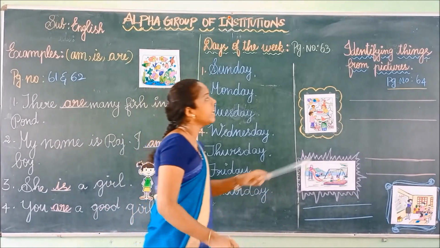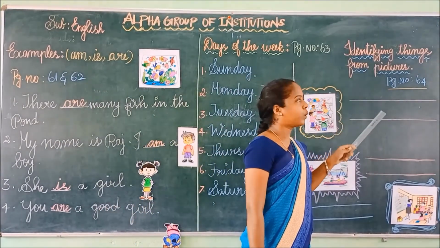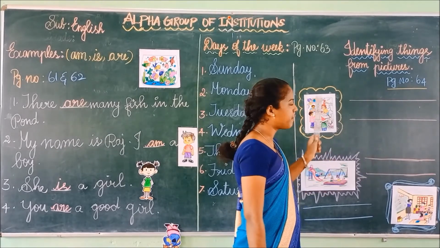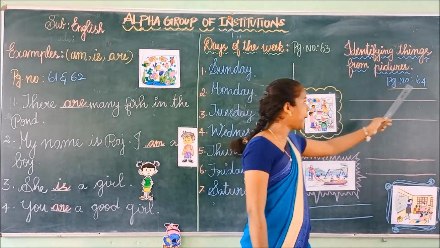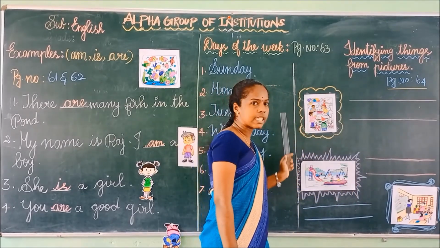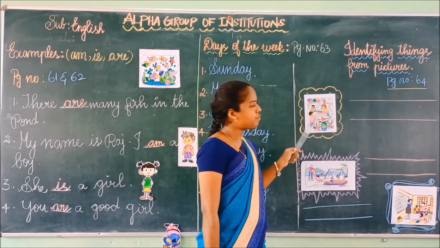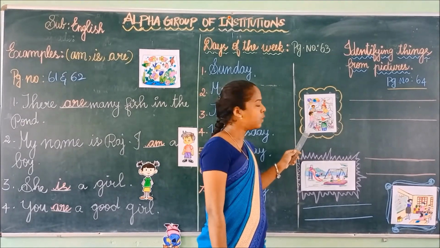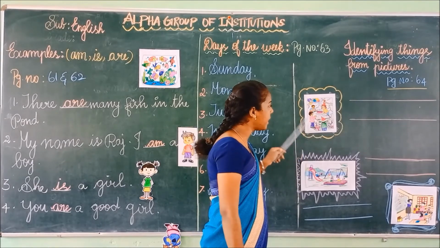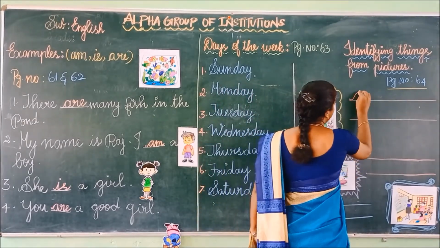Next activity, identifying things from a picture. You have to identify the things from the given picture. Take page number 64 in your English textbook. Look at the picture carefully, children. You have to identify the things from the pictures that you see. Children, tell me. Very good. Cake.